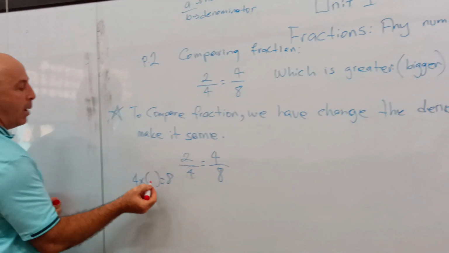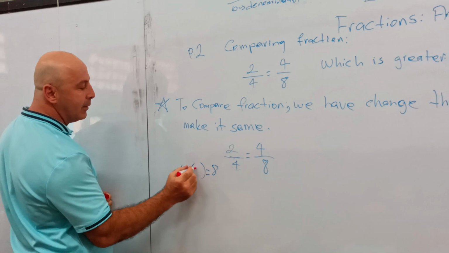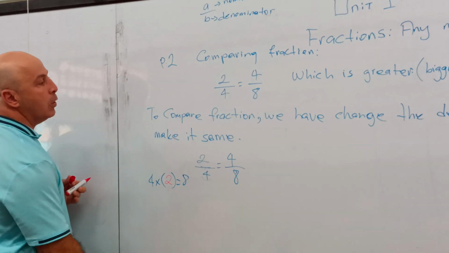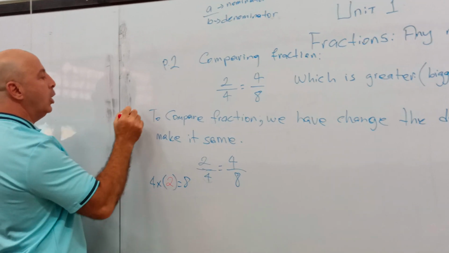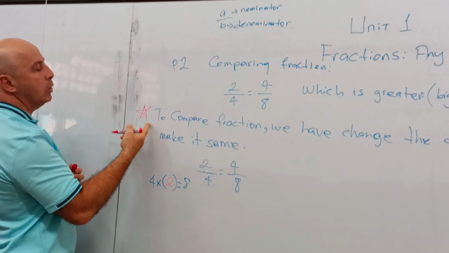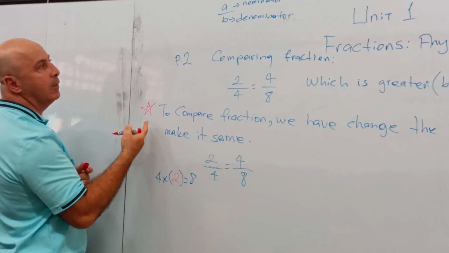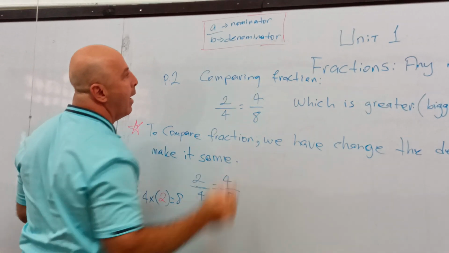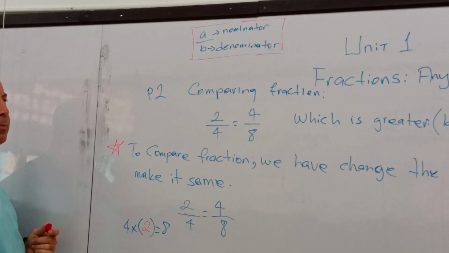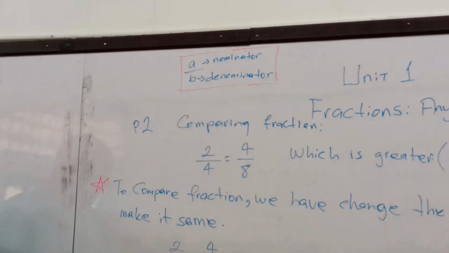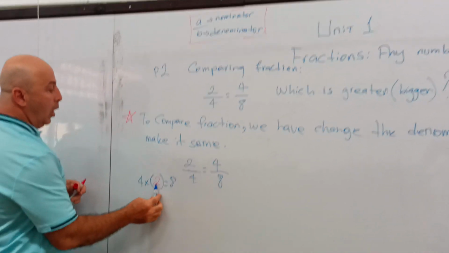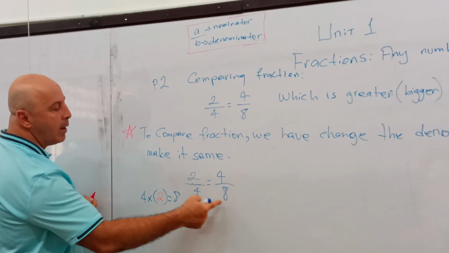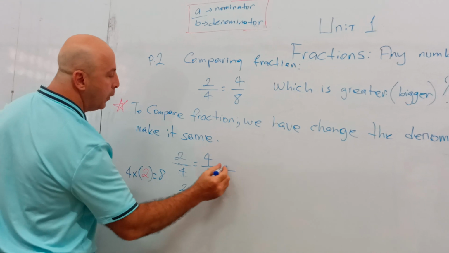So, what number should I multiply 4 with to get 8? That is 2. And also, like I said before, if you have written this, make a little star. Say, this is important. I want to know this. I don't want to forget. Everything that is colored in red, that means you have to take a note. You have to remember. So going back here, if I multiply this with 2, then I will have the same denominators, right?